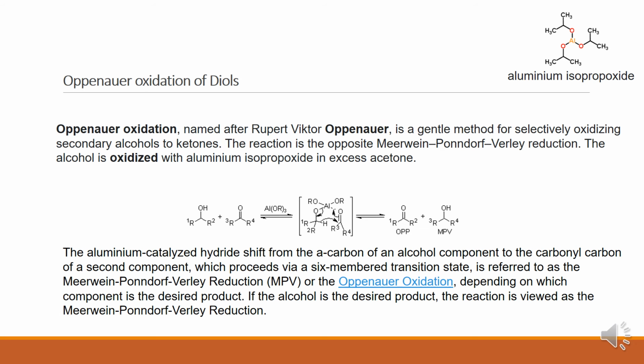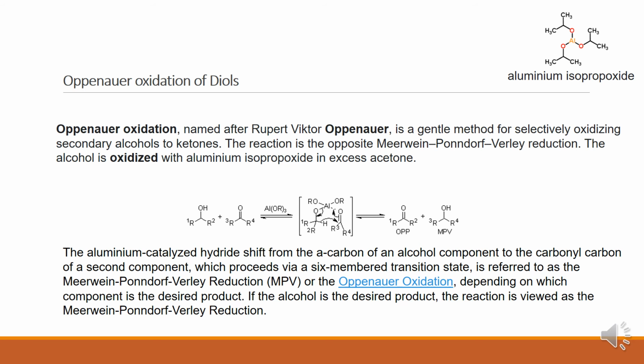So now let us move on to the Oppenauer oxidation of diols. Oppenauer oxidation is named after Rupert Viktor Oppenauer. It is a gentle method for selectively oxidizing secondary alcohol to ketone. Normally used to convert secondary alcohols to ketones. This is an oxidation reaction. The reaction is opposite to MPV reduction. This reaction is discussed in the aldehyde case also.